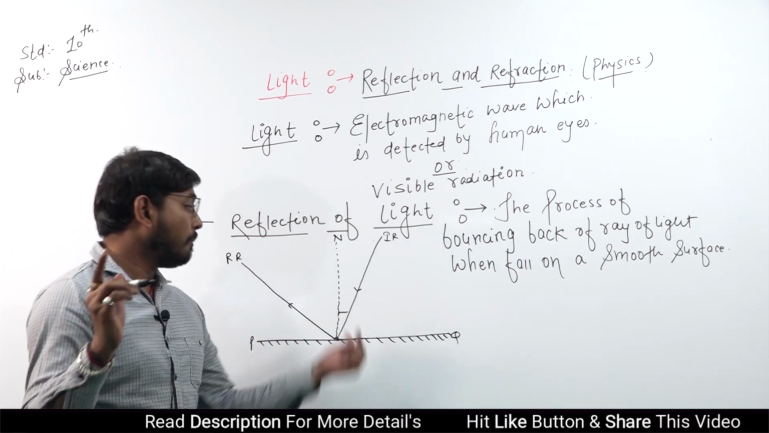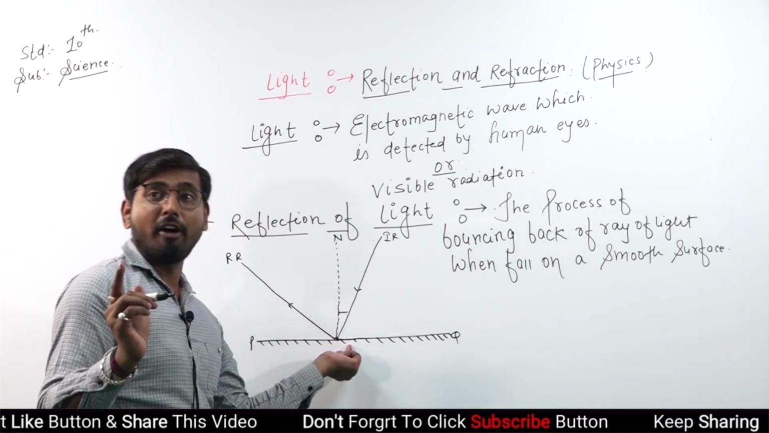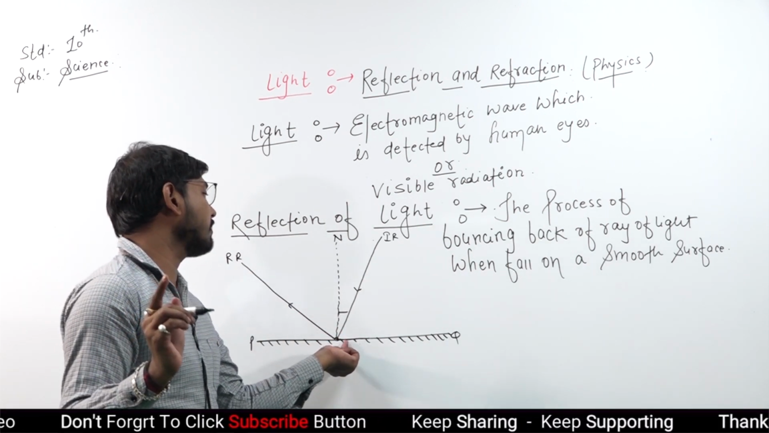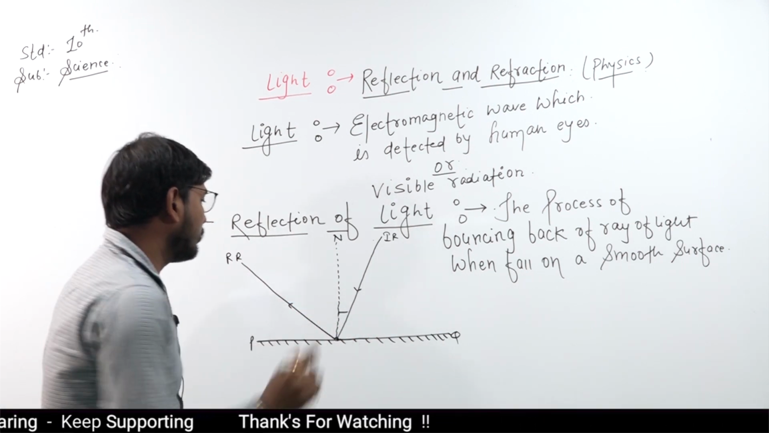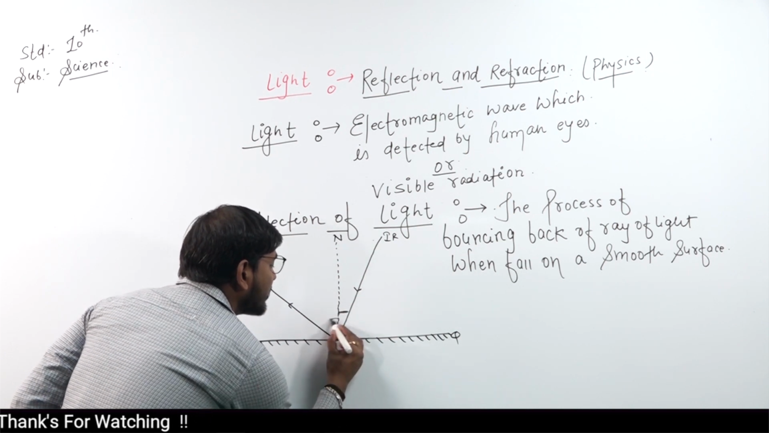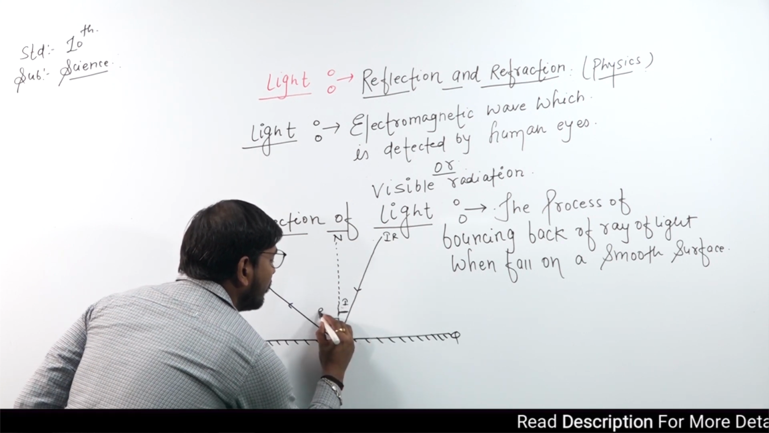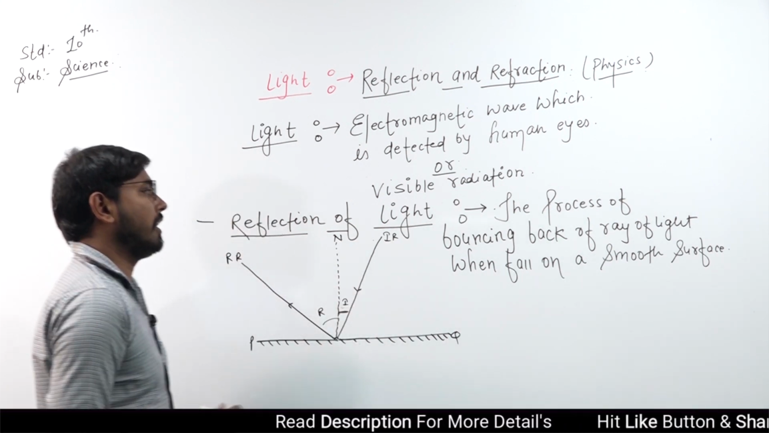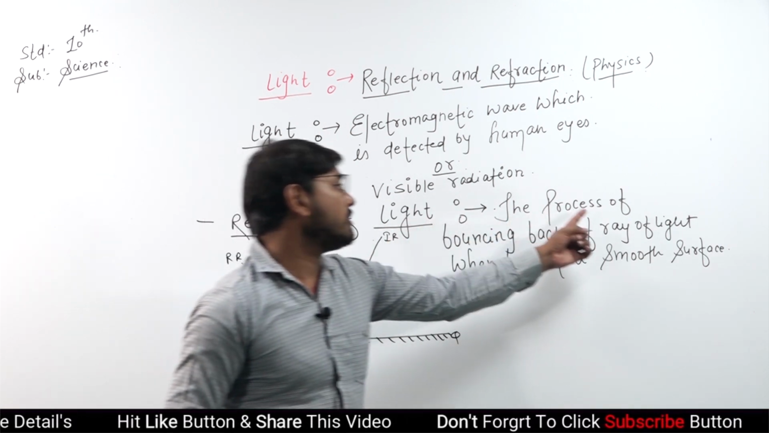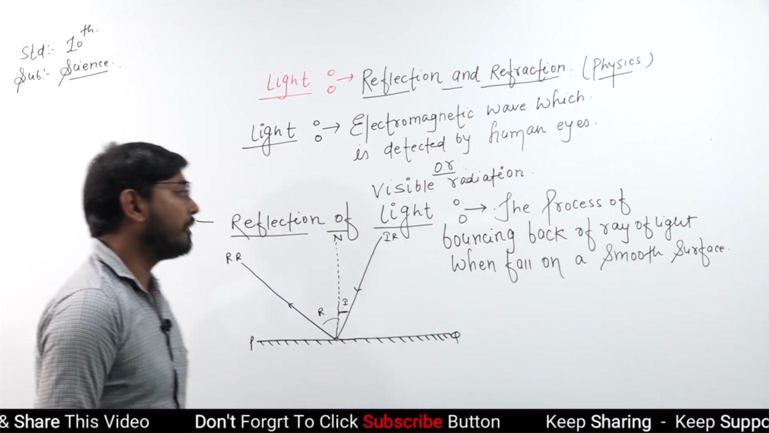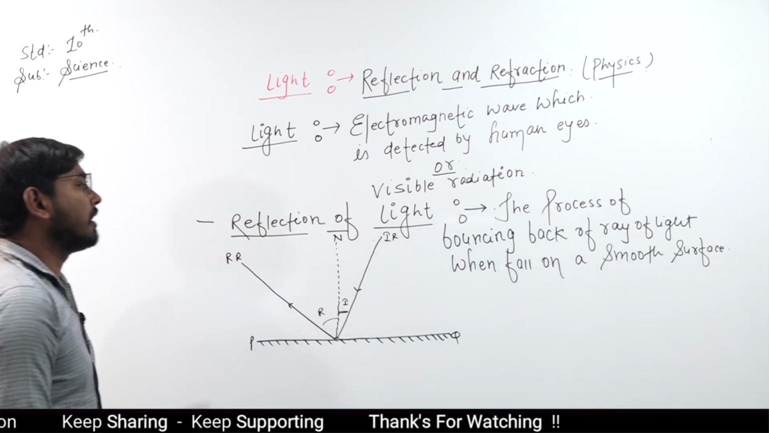One thing is very important: the point of normal is very important for reflected rays, because when a normal is not formed on any surface, smooth surface or rough surface, the rays are not reflected. So there are two angles which can be formed. First one is angle of incidence and angle of reflection. So now students, firstly we will clear the reflection of light: the process of bouncing back of a ray of light when it falls on a smooth surface. With the help of this diagram, we will clearly explain the reflection of light.